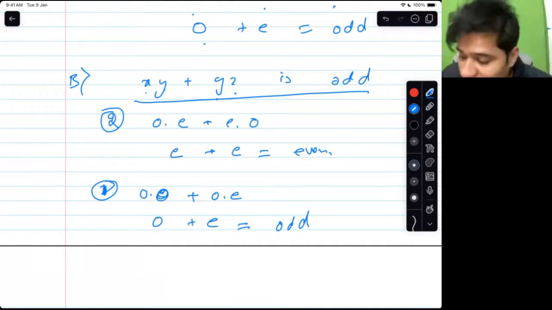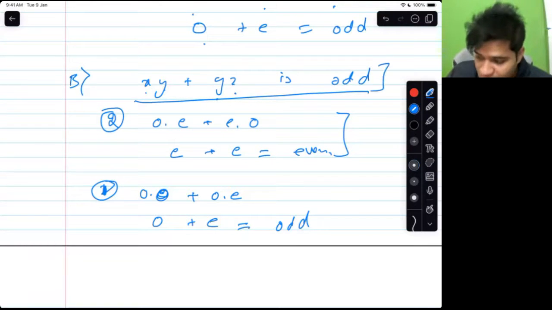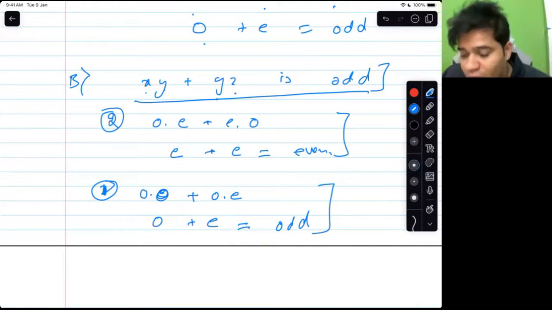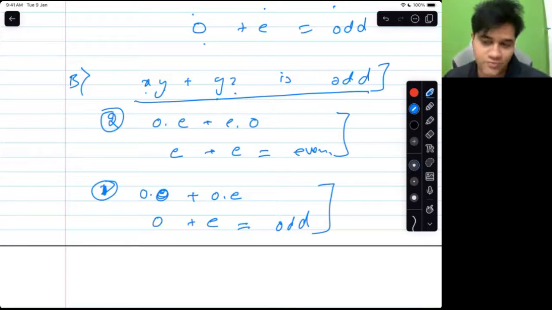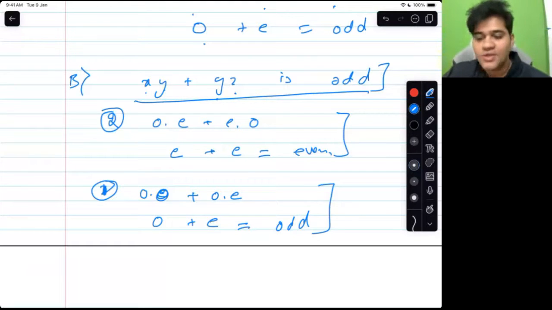So according to one of the situations this is false, but according to the other situation this is true. If it would be false for both 1 and 2, then it is false. Otherwise, it is not false. It has to be false for both of them. Okay, so this also passes. B is not false, not for all the numbers.